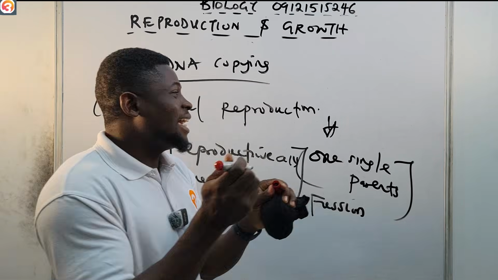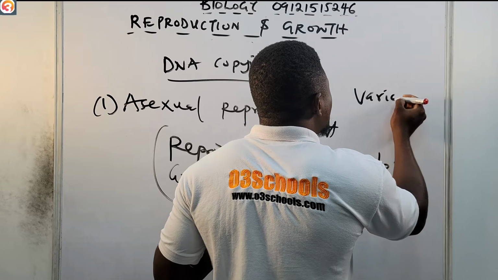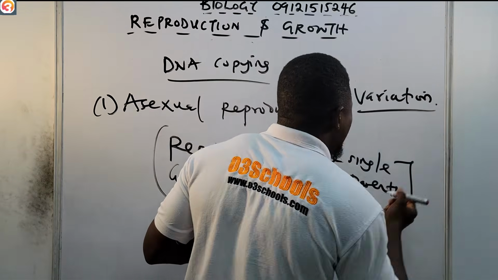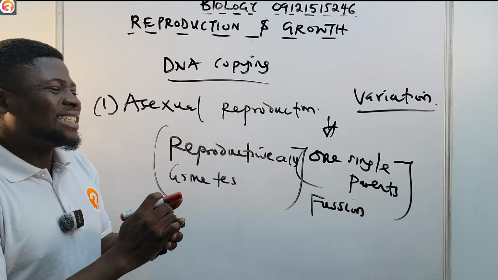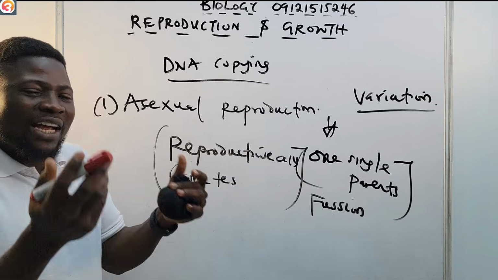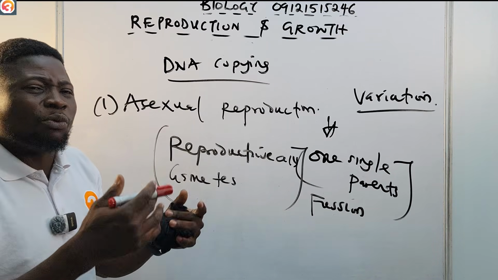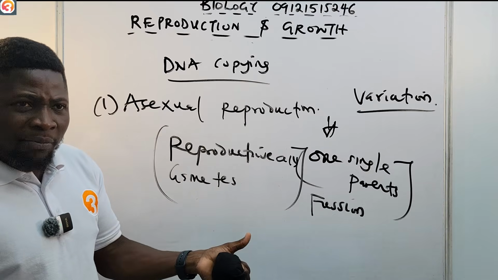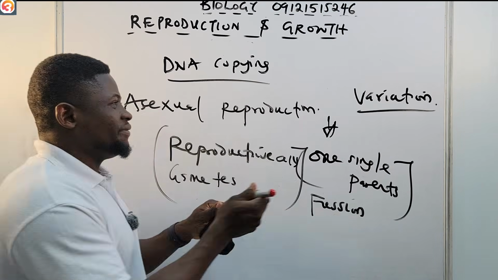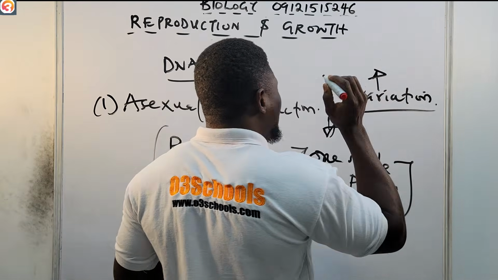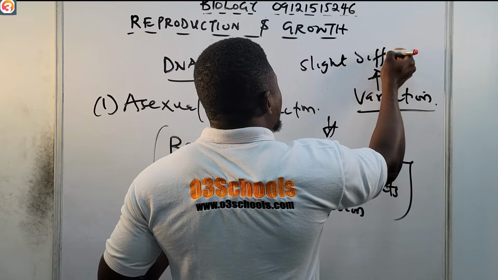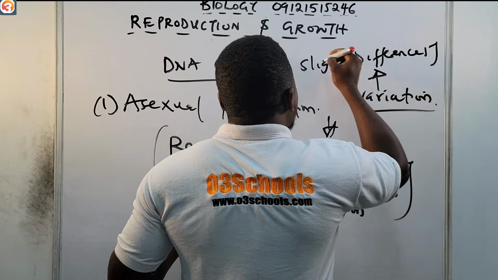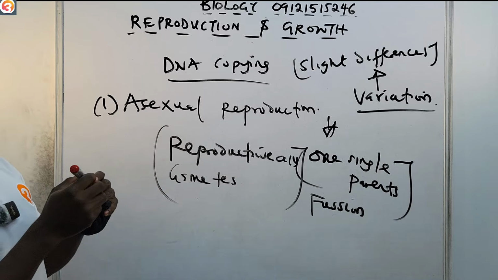And again, there is no variation. What is variation? Variation are slight differences that we observe between parents and their offspring.